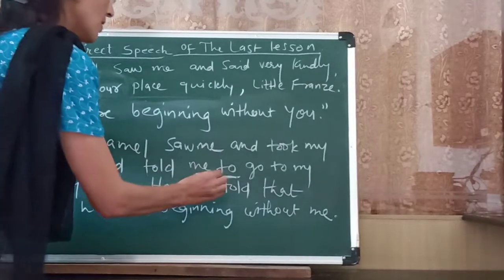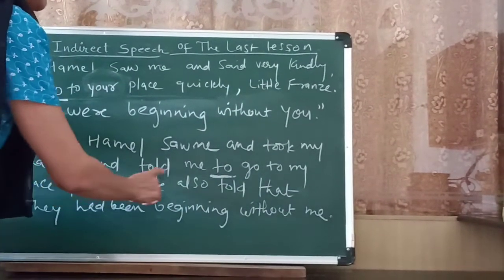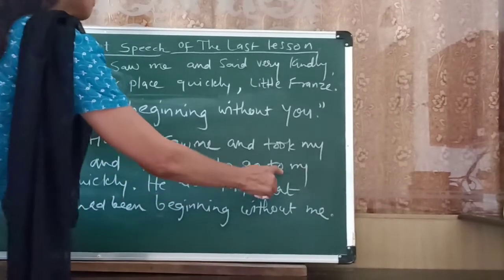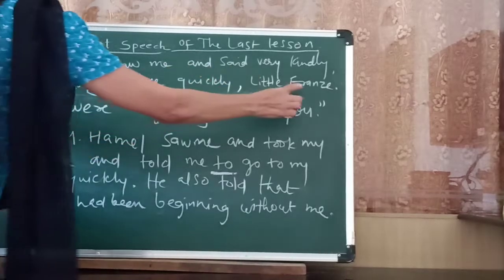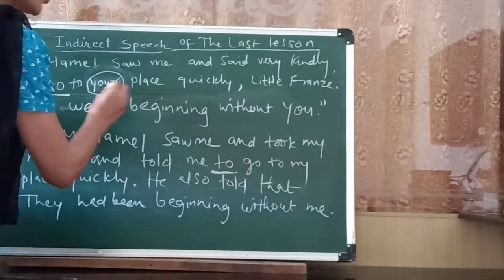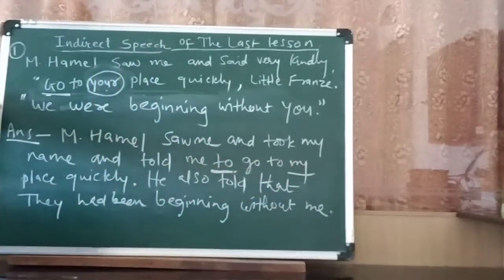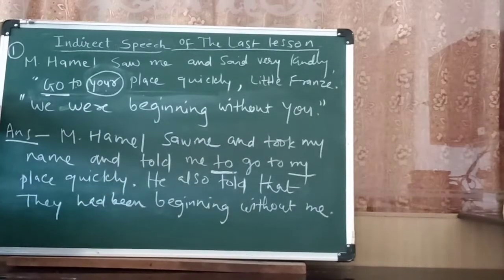So we will use "to" to join this. And he told me to go to my place. Here "your place", so the listener is Franz. Franz is telling, so instead of "your" you will use "my". And told me to go to my place quickly.